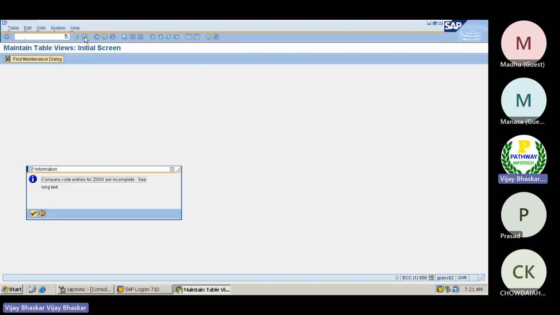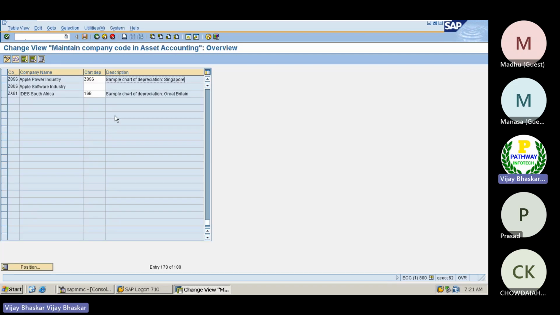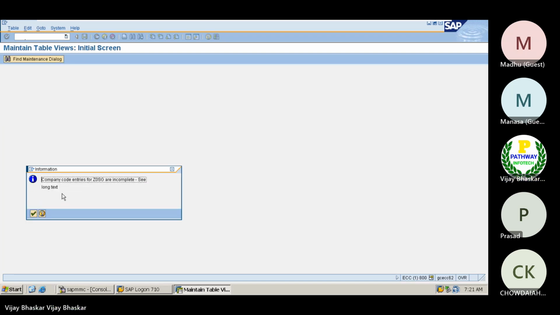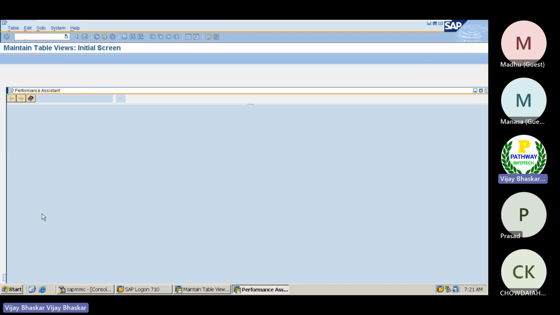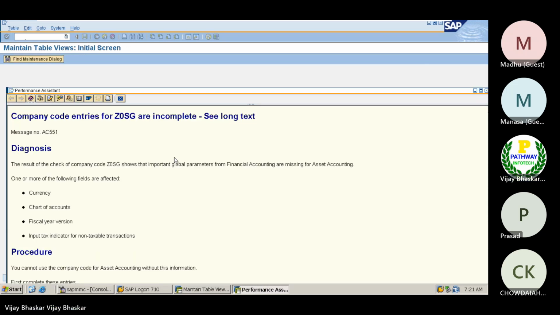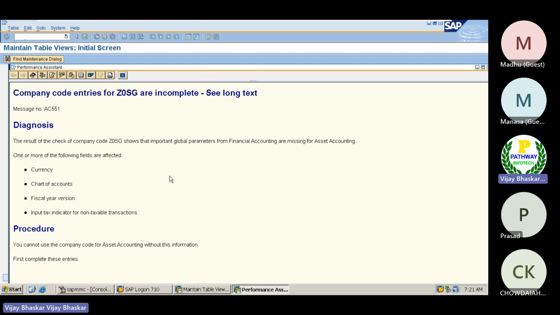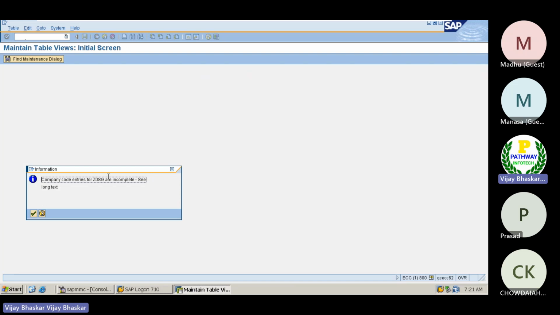So now I have just assigned a chart of depreciation to my company code. See, now there is some error. See the long text here. It's a non-error only. Okay, financial global parameters are missing. It shows the important global parameters are missing for asset accounting. Okay, I will do this configuration here.